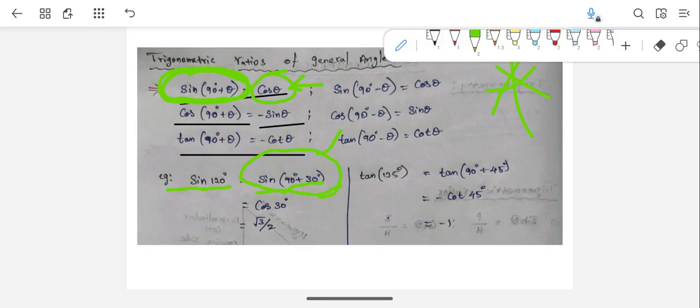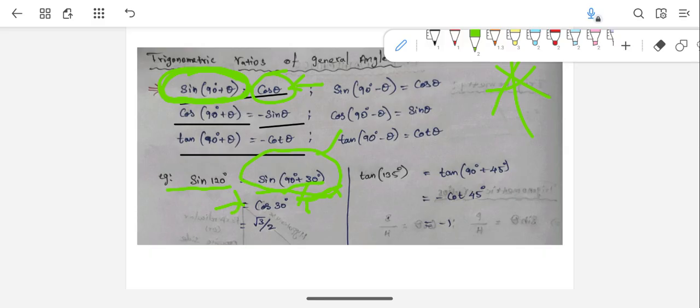That's why here you can write it as cos 30 degrees. Simple, right? So sine 120 is equal to sine 90 plus 30; we can split it and write. Again, using this formula, sine 120 degrees is equal to cos 30 degrees.